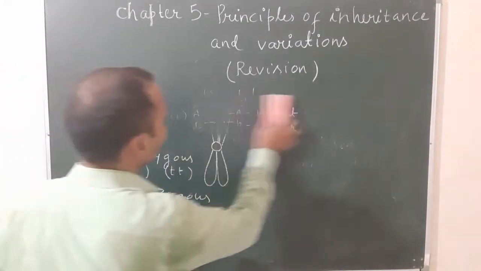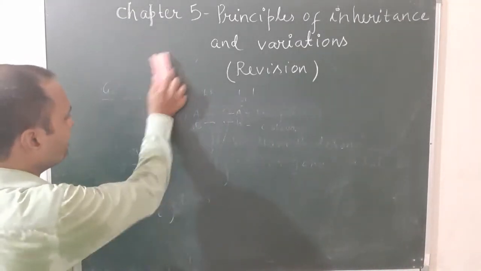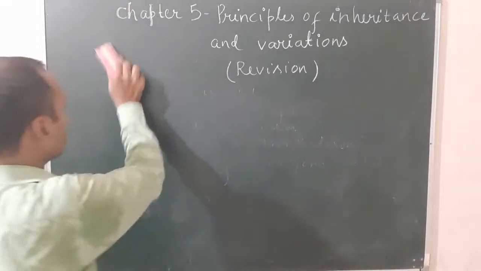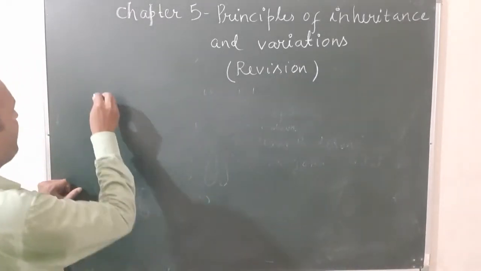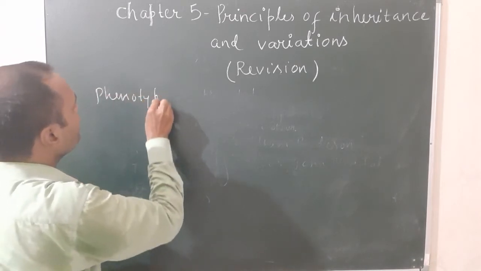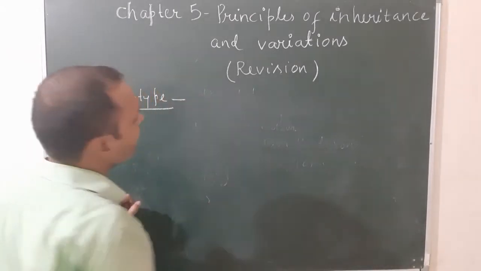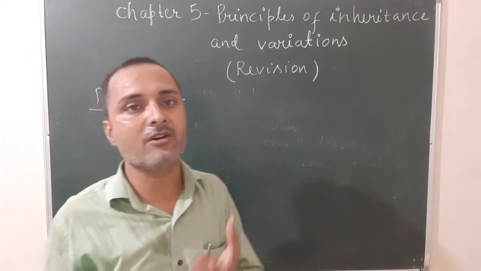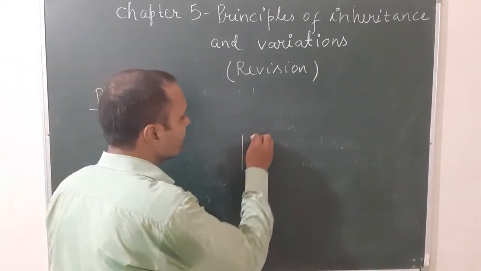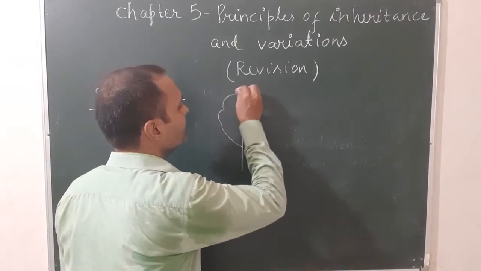Let's see what is phenotype and what is genotype. Phenotype may be defined as the morphological, or you can say the external appearance of an organism. For example, you can see a tall plant.